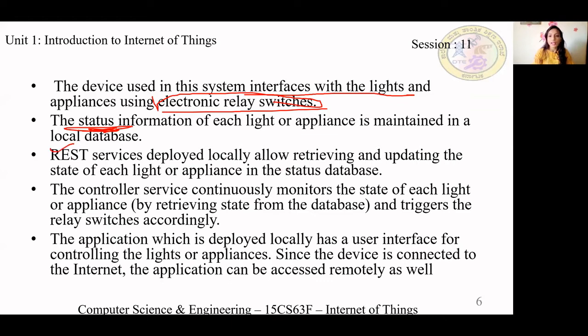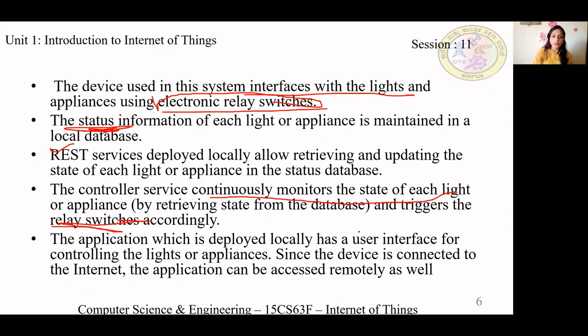It is deployed locally, not on the cloud, and allows retrieving and updating the state of each light or appliance in the status database. Then we have the controller service. It continuously monitors the state of each light, whether it is on or off. It takes this from the database, and if the light is off and has to be on based on the intensity, it will trigger the relay switch which turns the light on or off.